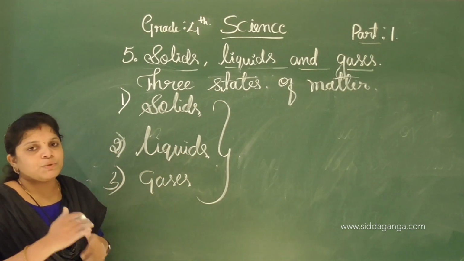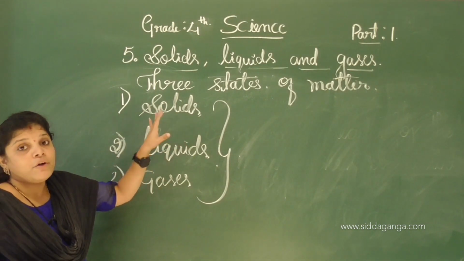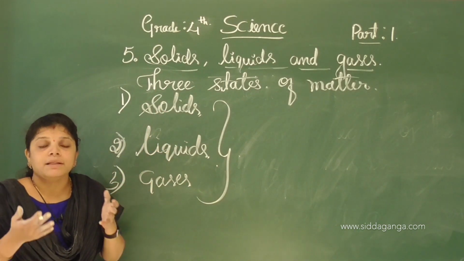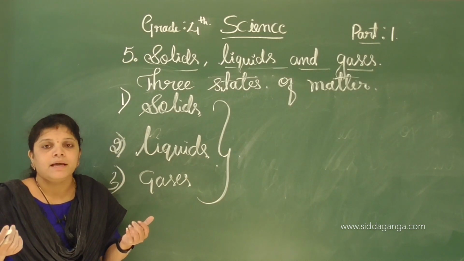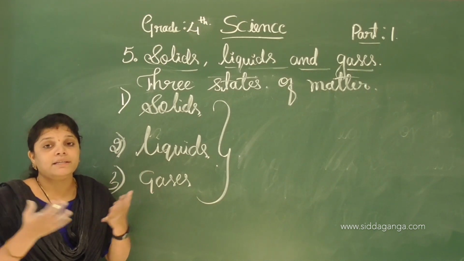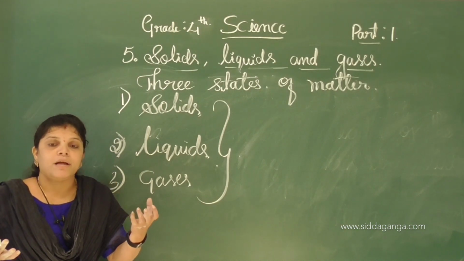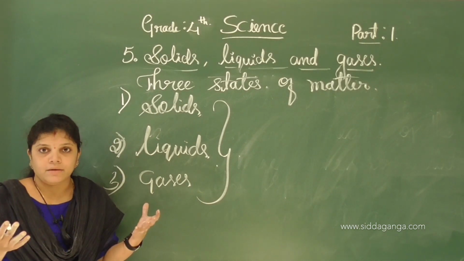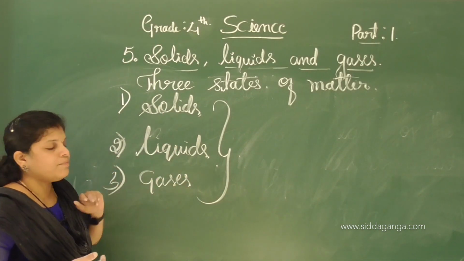Okay. Yes, my dear students, in the next class we are going to discuss the molecules of solids, liquids and gases. As you know, the arrangement of molecules in matter is very different. When we compare solids to liquids, the molecules are very different. Sometimes the molecules are closely packed, sometimes less closely packed, and sometimes loosely packed. That's why we classify matter into three states: solids, liquids and gases.